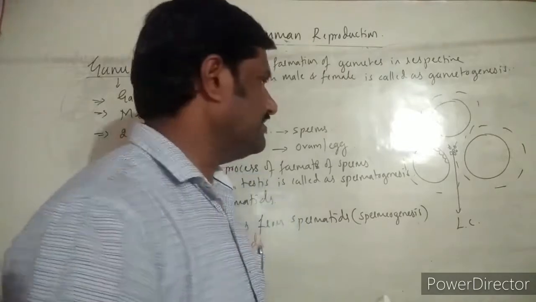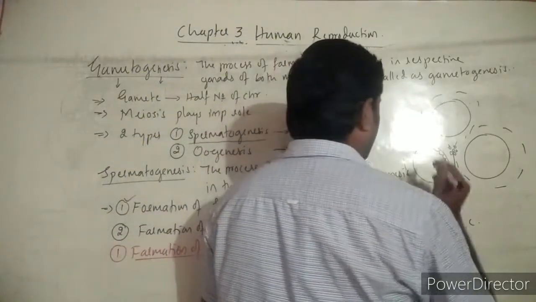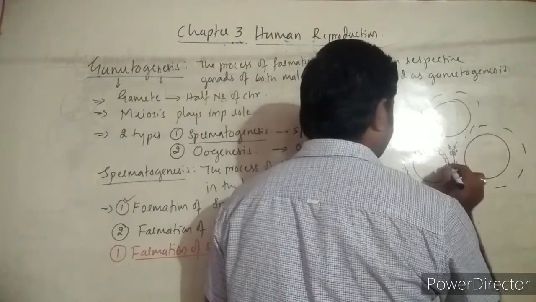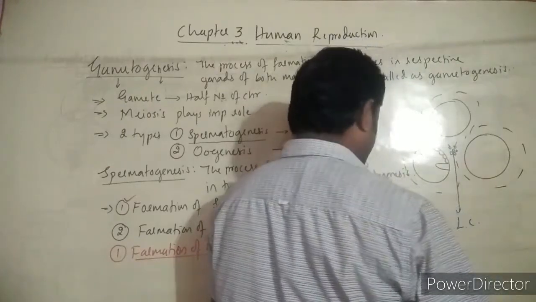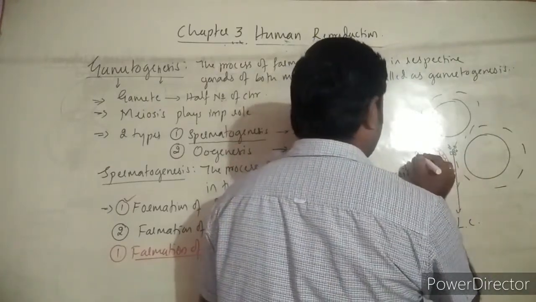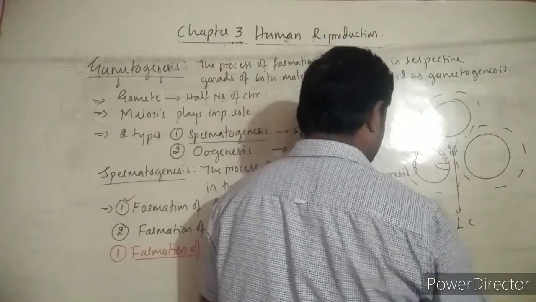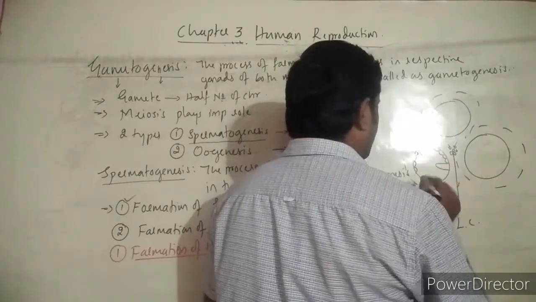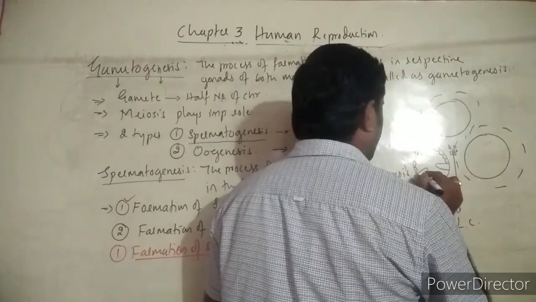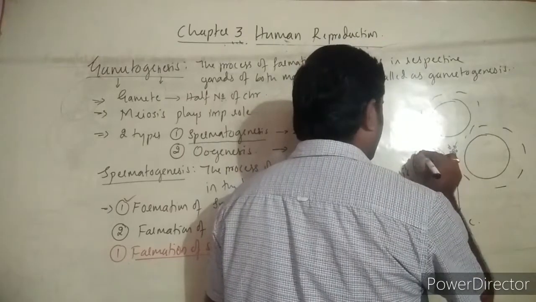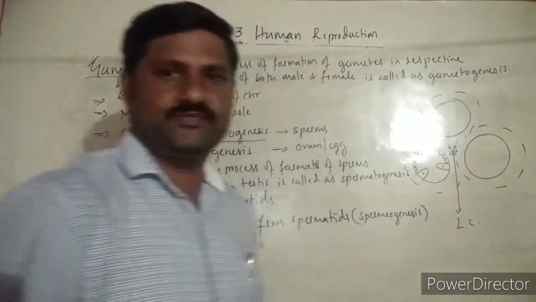triangular shaped cells, and those tall cells are also known as what? Already you have studied this one, okay? And those tall cells are the Sertoli cells.